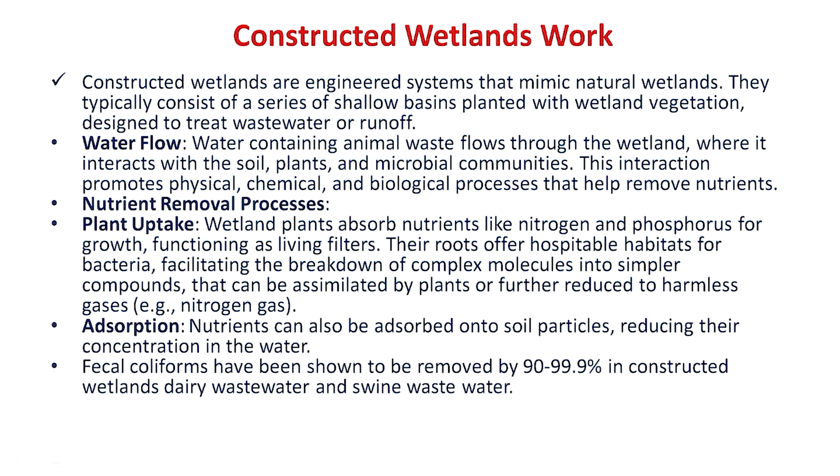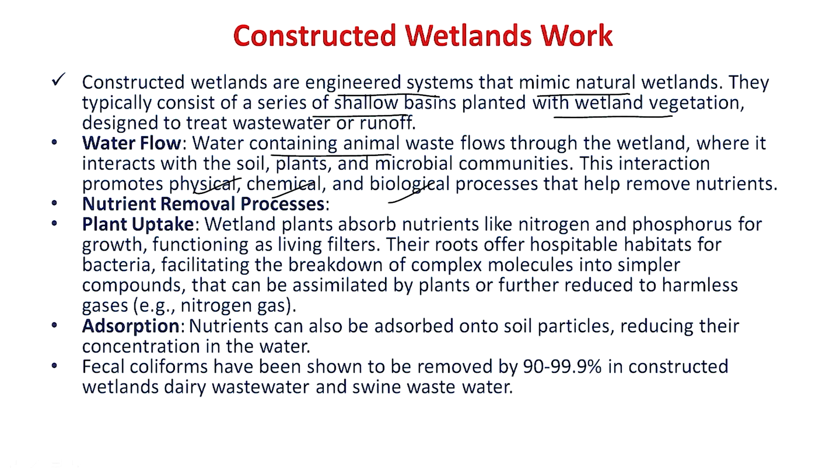The next important mechanism for controlling nutrient overload in wastewater is the constructed wetland. A constructed wetland is an engineered system that mimics the natural wetland. It typically consists of a series of shallow basins with wetland vegetation, designed to treat wastewater and runoff. Water containing the animal waste flows through this constructed wetland, where it interacts with the soil, microorganisms and the vegetation of the wetland. This interaction promotes different types of physical, chemical and biological processes that help in the removal of nutrients from the animal waste.